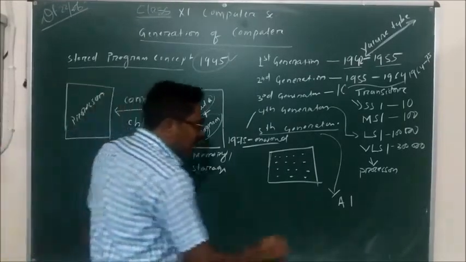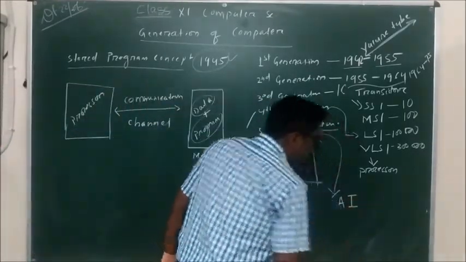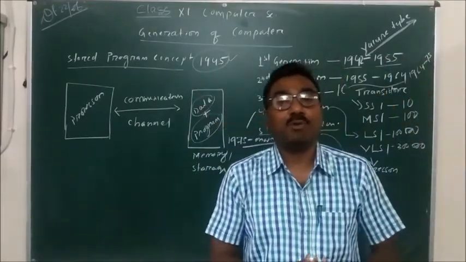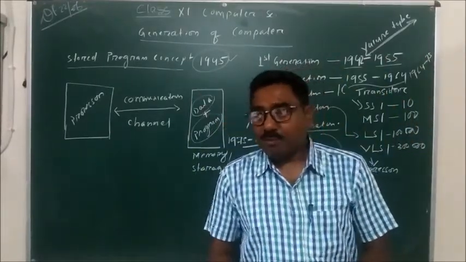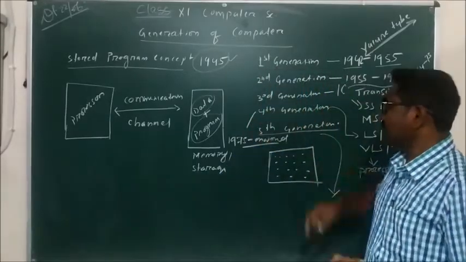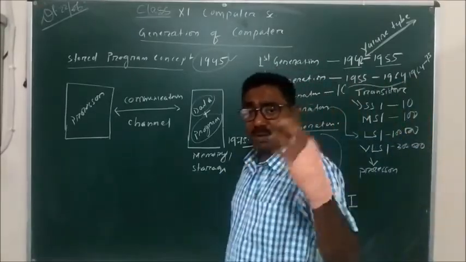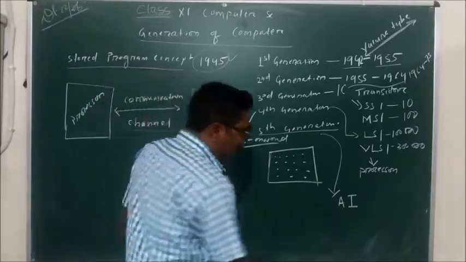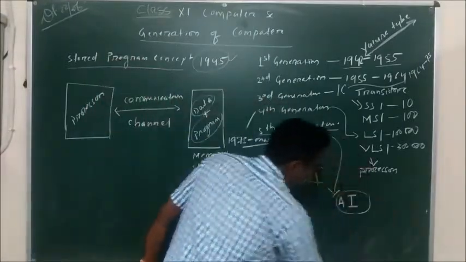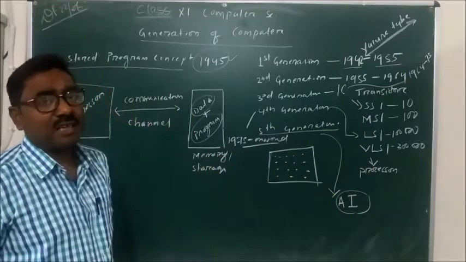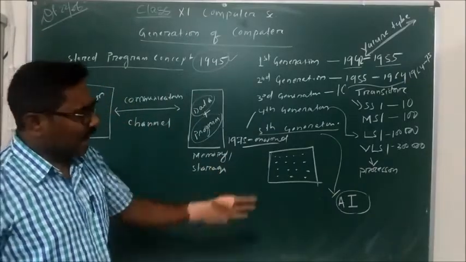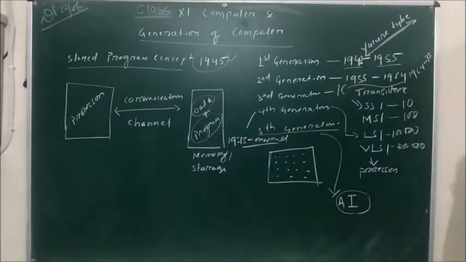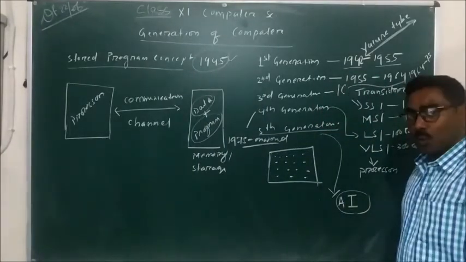Artificial intelligence is nothing but the power of taking decisions by the computer itself. Up to the fourth generation, the computer doesn't have the power to take its own decision. But with artificial intelligence, the computer can take its decision.